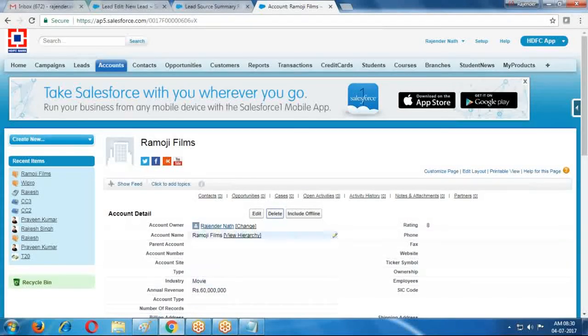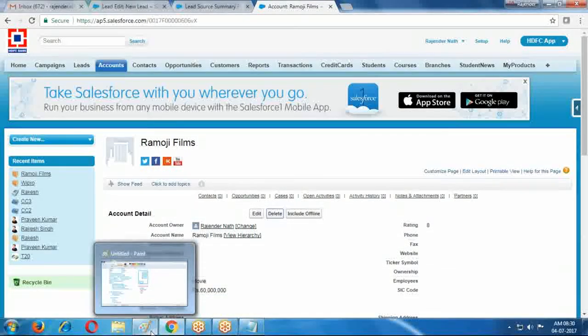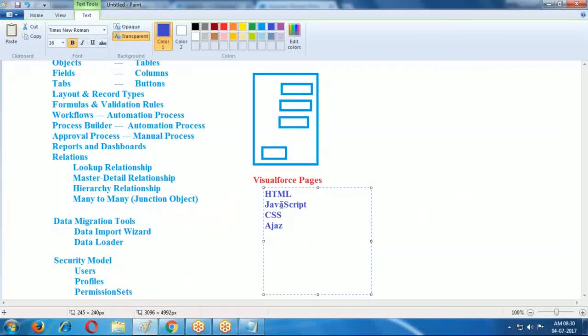Some validations also: if the username is 10 digits, maximum 15 digits, the username format is like this, the password format is like this. If you want to restrict, minimum amount is 10 lakhs, maximum amount is 15 lakhs. Like this, we use JavaScript functions.